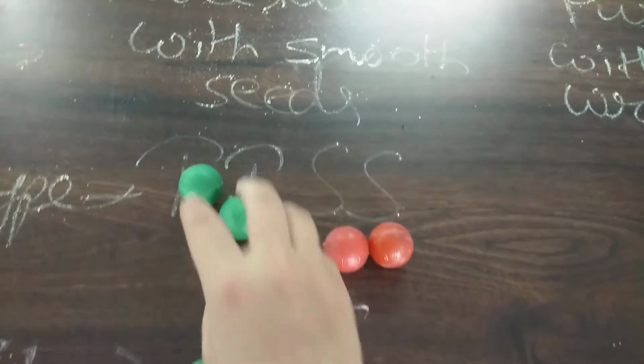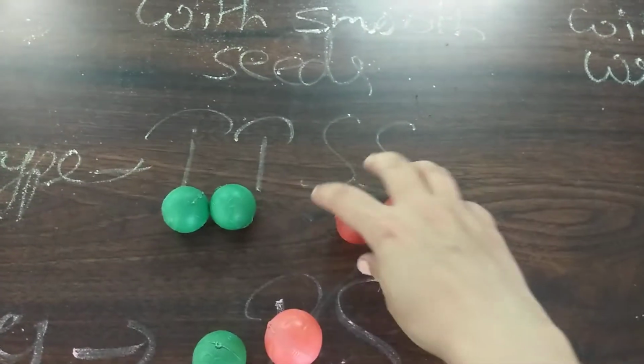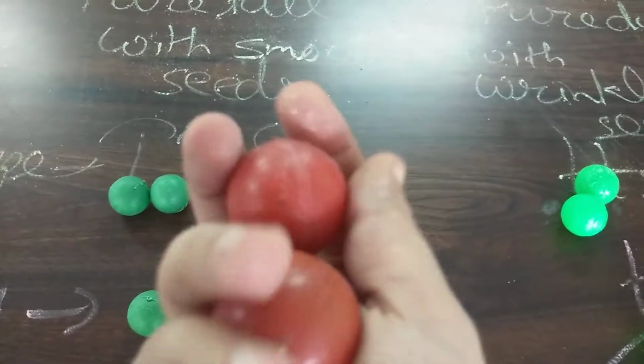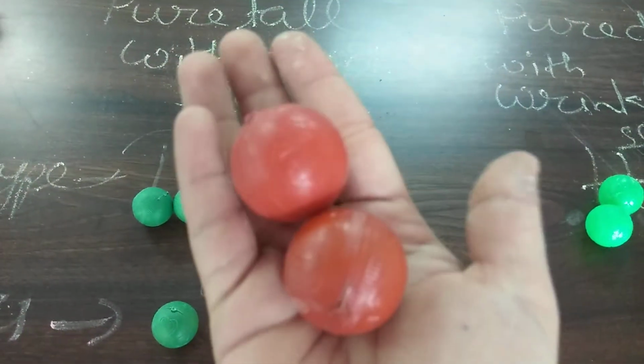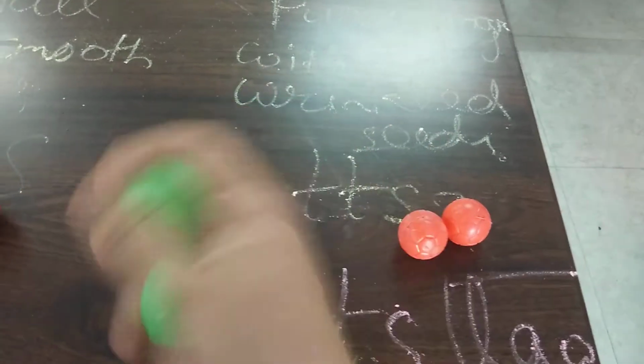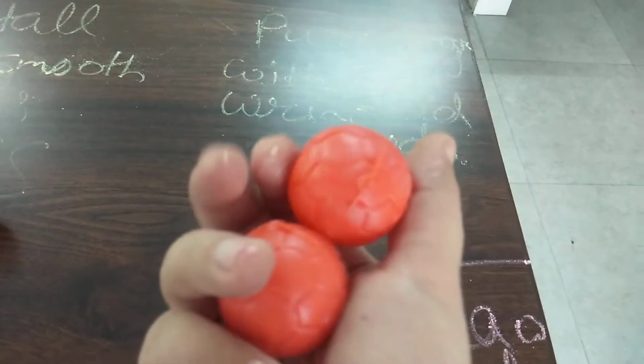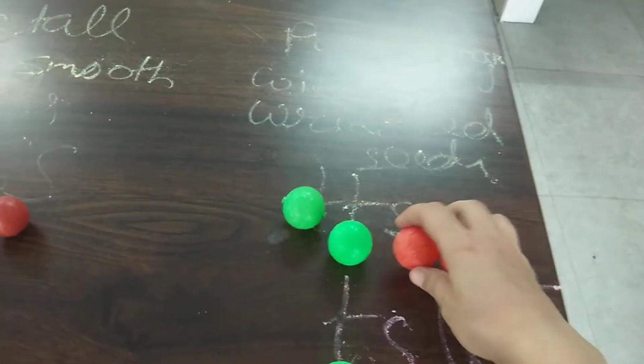The pure tallness will be represented by dark green balls with smooth texture, and smooth seeds will be represented by dark red balls with smooth texture. Pure dwarf will be represented by light green colored balls, and the wrinkled seeds will be represented by wrinkled balls of light red color.